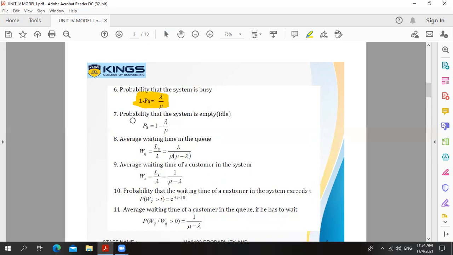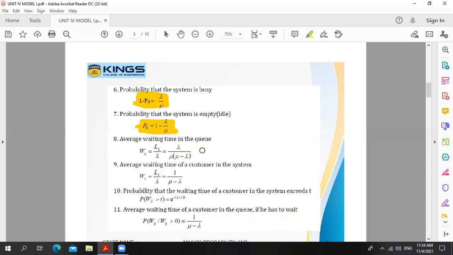Next formula, probability that the system is empty. Empty means idle; there are no customers in the system. It is denoted by P0. The formula for P0 we already know: P0 is equal to 1 minus lambda divided by mu.